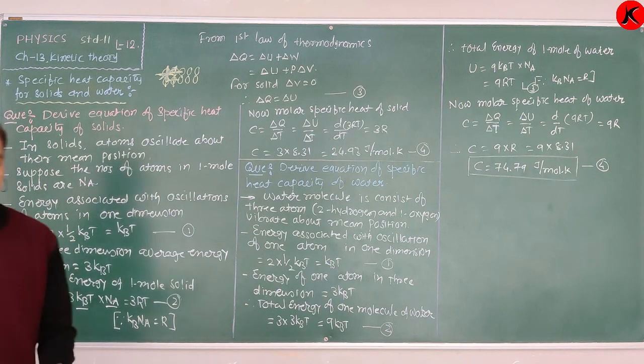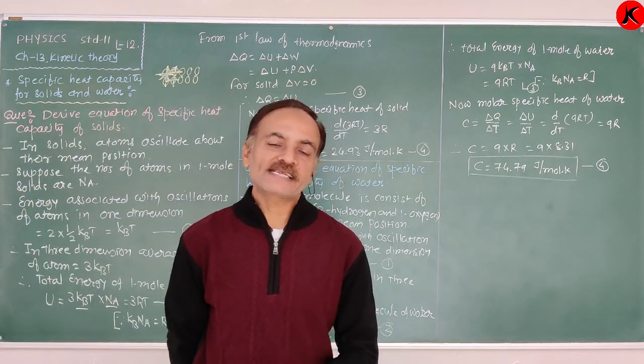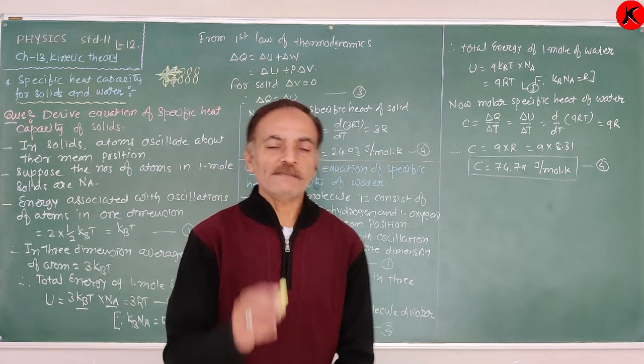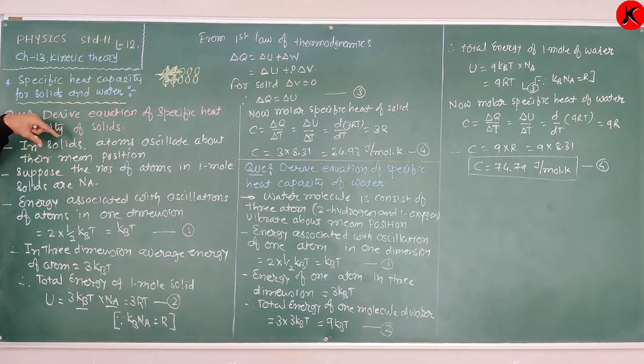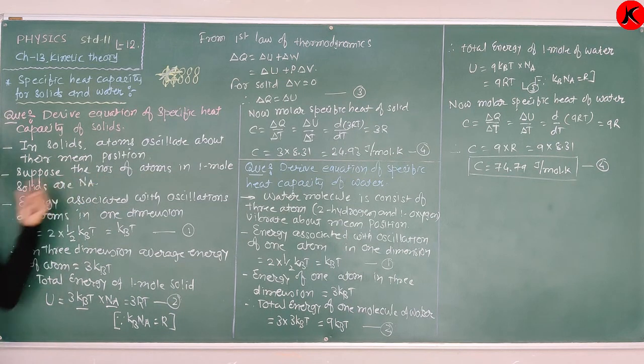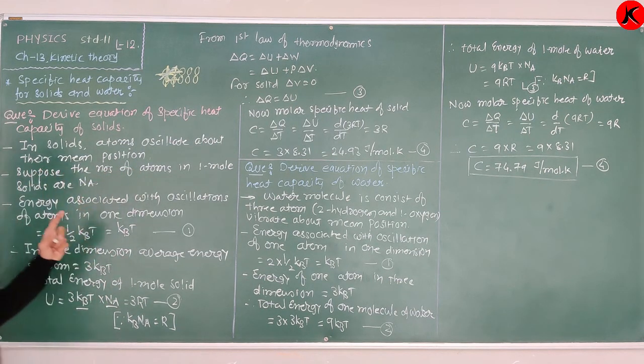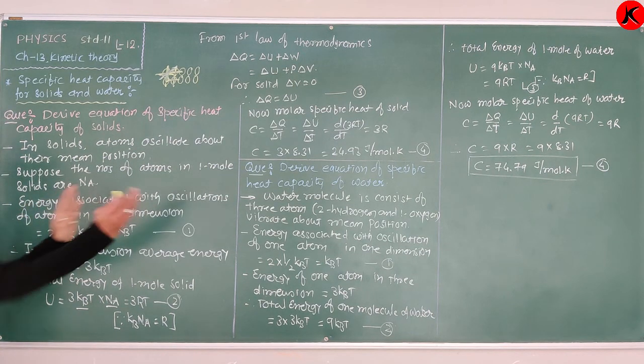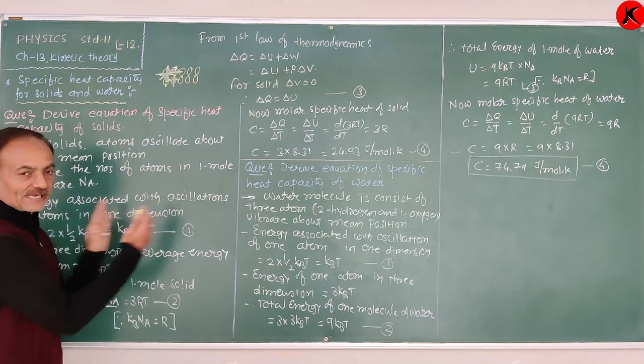Again, keep in mind that our concept about the solid must be clear. Only then can we calculate the internal energy of the molecules of a solid. Keep in mind that in a solid, the atom only performs vibrational motion, oscillating about its mean position. Clear? Also, in one mole of solid, the number of atoms is Na. Suppose the number of atoms in one mole of solid is Na, and consider the energy associated with oscillation of an atom in one dimension, either along the x-axis, where it oscillates like this.